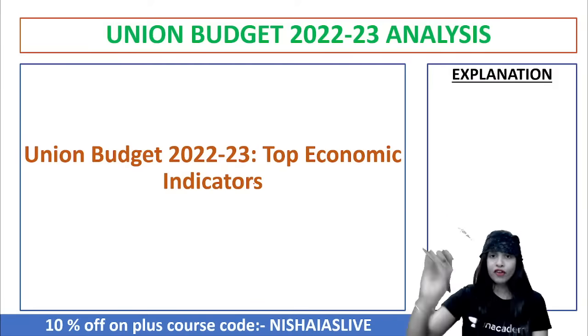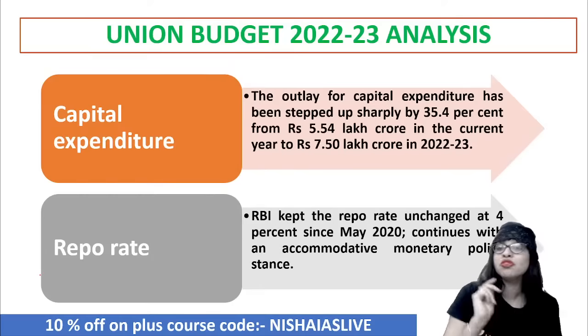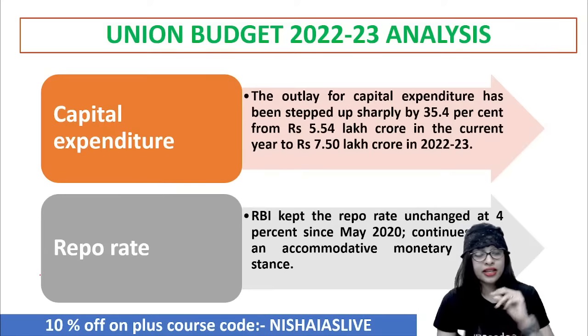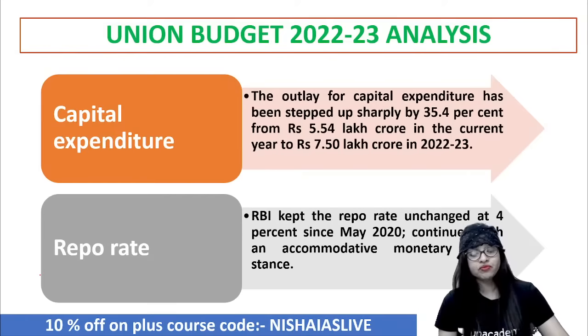Now, what about the capital expenditure and other perspectives, guys? With regard to economic indicators, the government announced in the budget that the outlay or expenditure with regard to capital has been stepped up sharply by 35.5%, from 5.54 lakh crore in the current year to 7.50 lakh crore for the year 2022-23. You can see a sharp rise in the capital expenditure. Why? Because, as I told you, sustaining the demand for the economy is very, very important. That is why you can see such a spur rise as a whole.